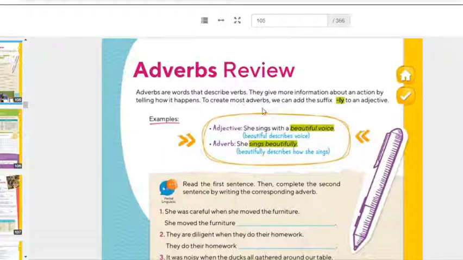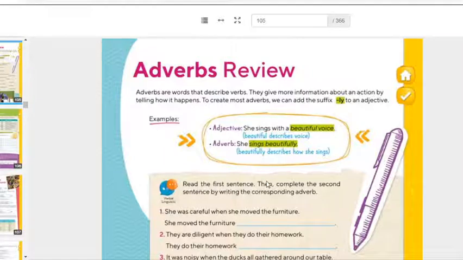To create most adverbs, we can add the suffix ly to an adjective. So you already know this rule, right? To create them, add ly, and that's it. Example, if I'm using an adjective, she sings with a beautiful voice. Beautiful describes the voice. So we are using an adjective because this is not an action. Adverb, she sings beautifully. Beautifully describes how she sings. So here beautifully, I'm using it to describe the action. In the first one, beautiful voice, beautiful is describing voice, and voice is an object.